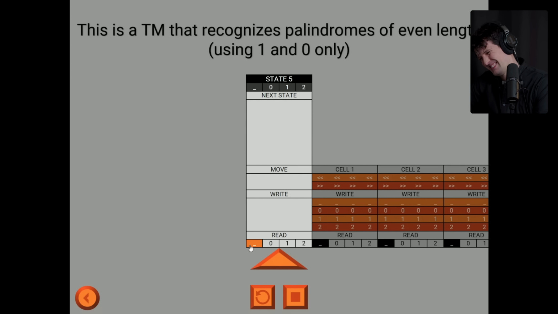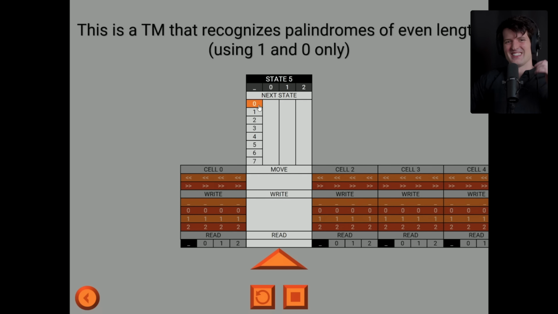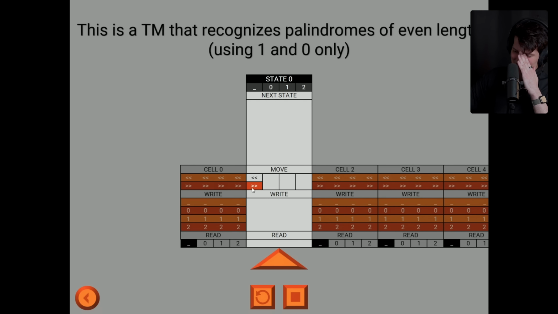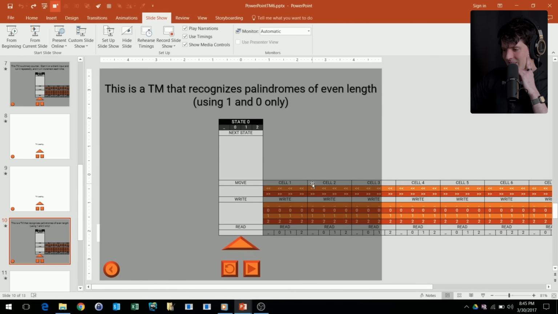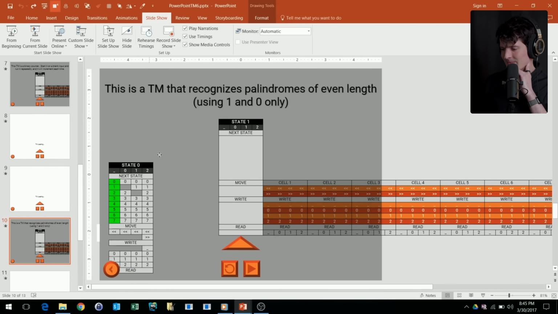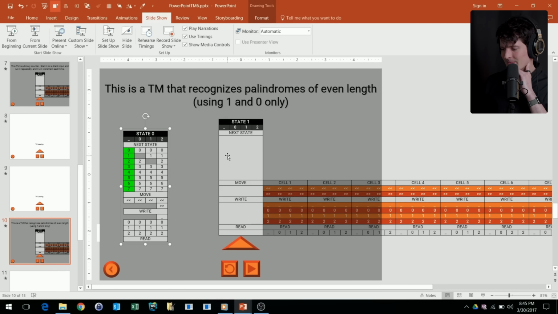So that was the input 1.1, so this should end up being accepted. And we can see that it does indeed end on an accepting state. And I can rerun that with another input, and it would reject accordingly depending on what it is. So this is nice, but what we'd really like to be able to do is run any Turing machine in PowerPoint. Fortunately, this is easy because the PowerPoint Turing machine is programmed entirely using punch cards.